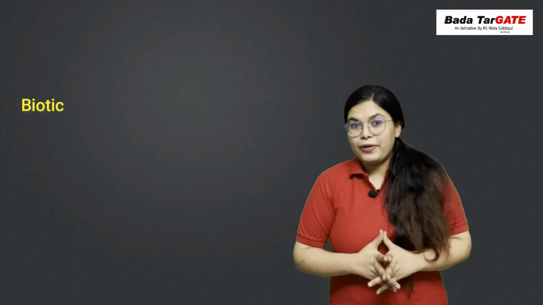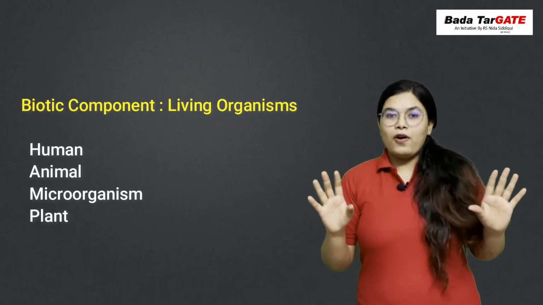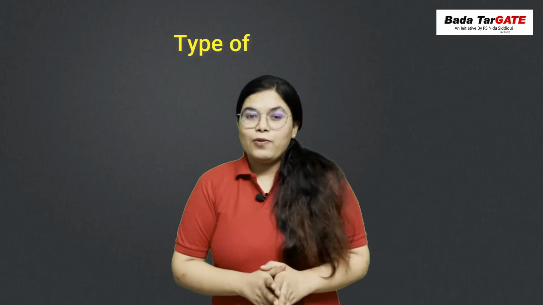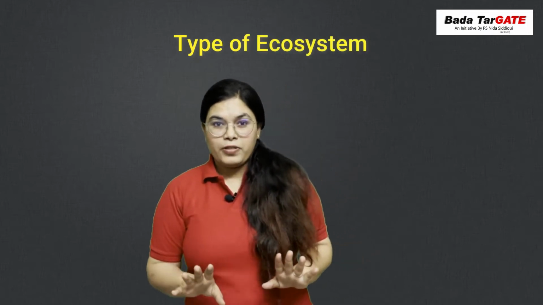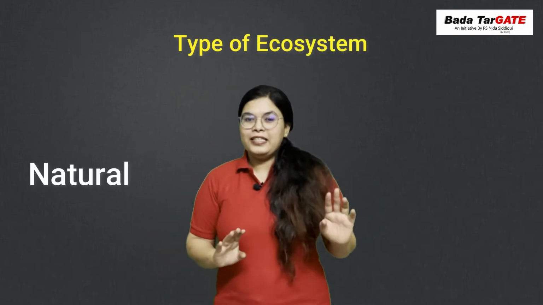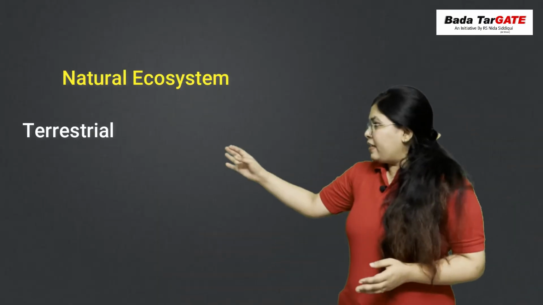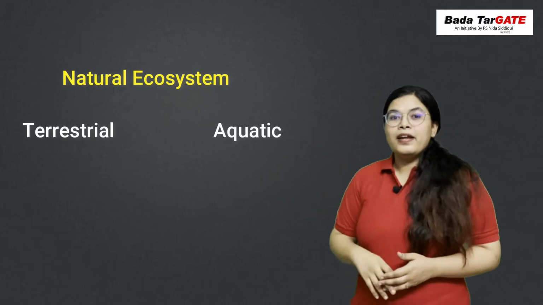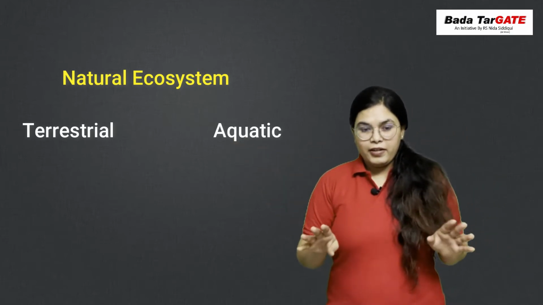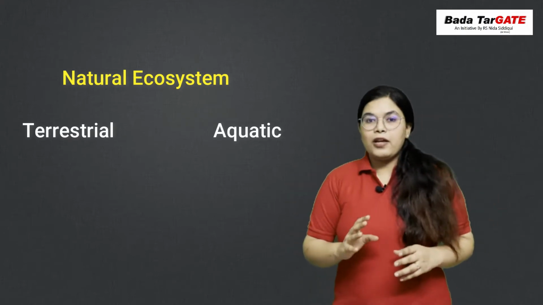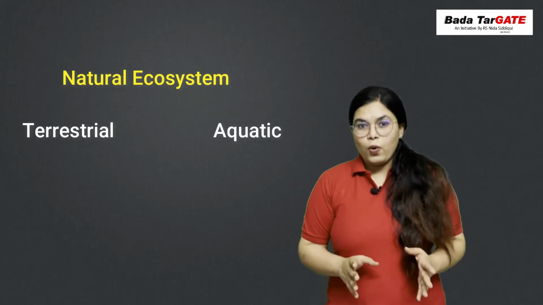Now comes the biotic component. All living organisms come under the biotic component category. So now comes the types of ecosystem. There are two types of ecosystem. First is the natural, the second is the artificial. The natural ecosystem is divided into two groups, the terrestrial one and the aquatic one. Terrestrial means the ecosystem that is present on land. Aquatic means the ecosystem that is present in water.